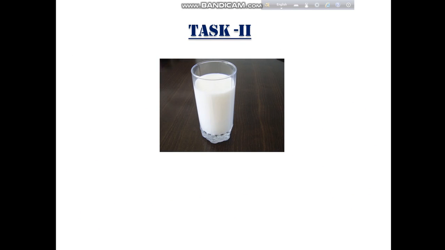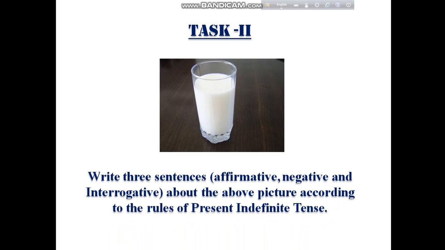Here is another task for you. Write 3 sentences, affirmative, negative and interrogative, about the picture according to the rules of present indefinite tense. That means you have to write 3 sentences, affirmative, negative and interrogative, and you have to maintain the rules of present indefinite tense. Now do it using this picture.